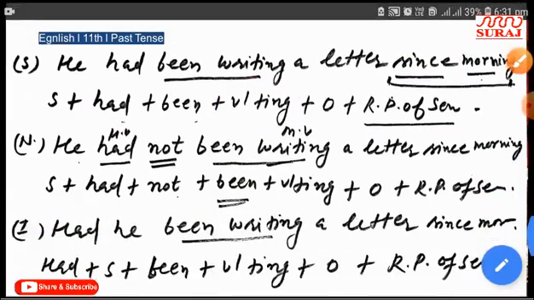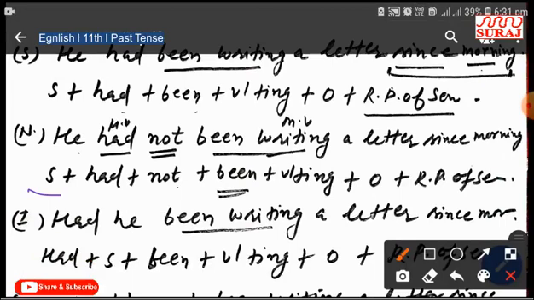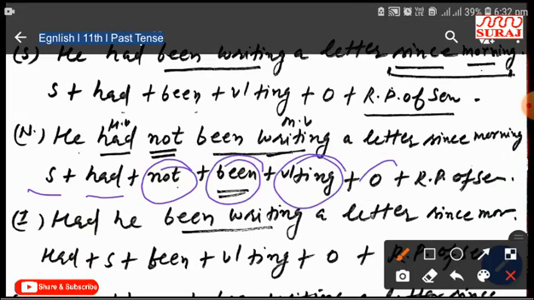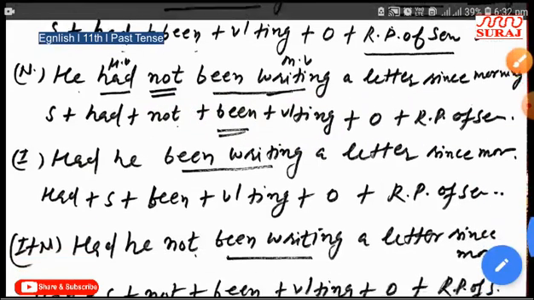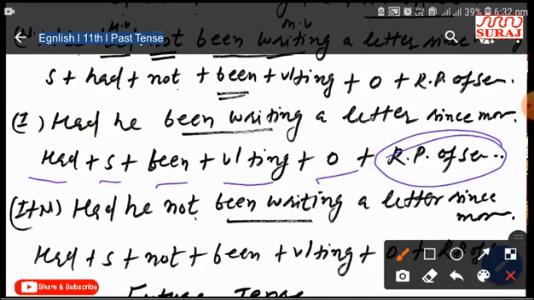He had not been writing a letter. Structure for negative sentence of past perfect continuous is subject, had plus not plus been, first form plus ing plus object, rest part of the sentence. Had he been writing a letter? The structure for interrogative sentence of past perfect continuous is had plus subject plus been, first form plus ing plus object plus rest part of the sentence.